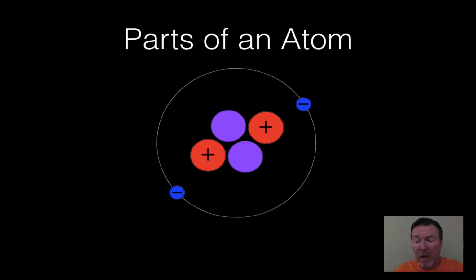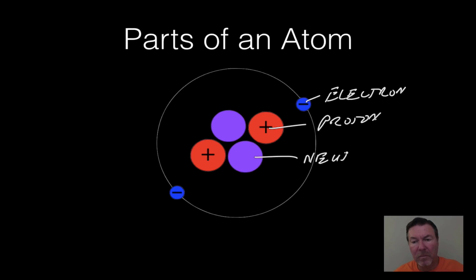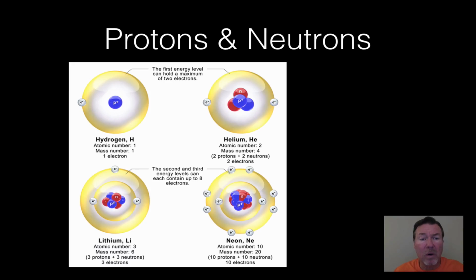The parts that we're going to talk about are the electron, the proton, and the neutron. We need to know about those because those actually affect the way the different atoms and the chemicals react. It's those particular particles. So the first two we're going to talk about are protons and neutrons. You can see, for instance, this is hydrogen, and you can see the atomic number is 1 if you look at a periodic chart, which we're going to talk about in a few moments.